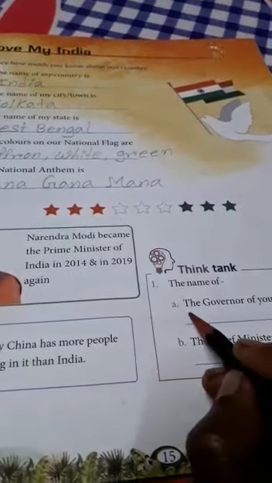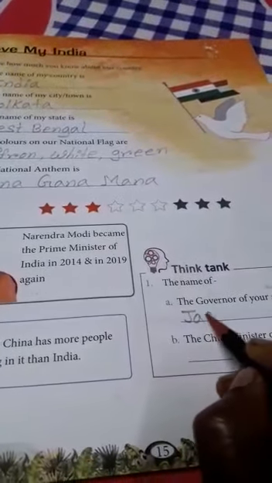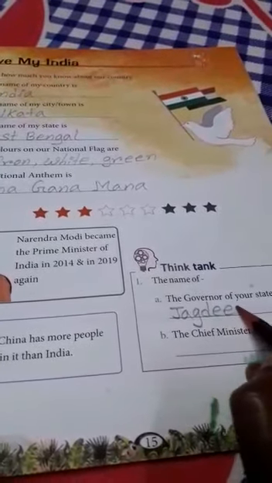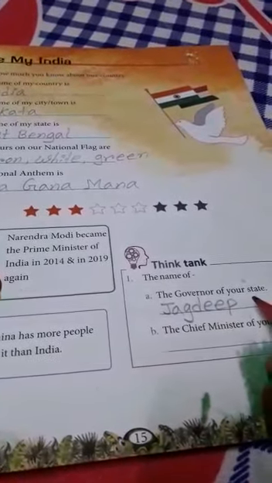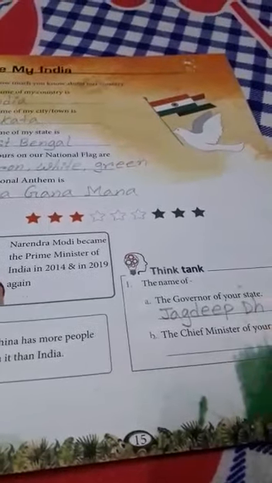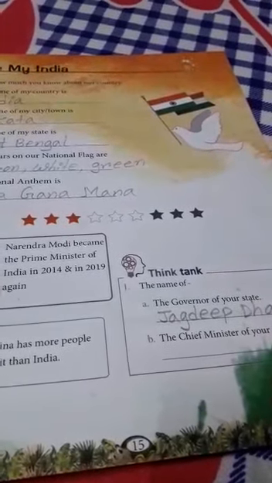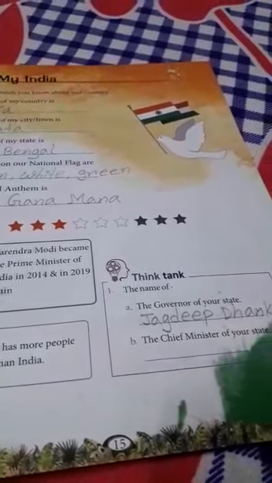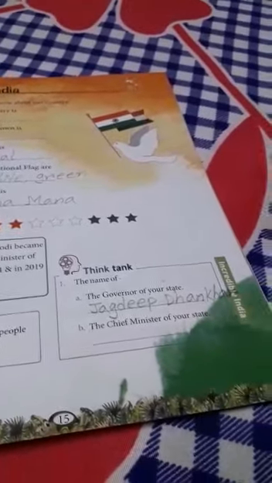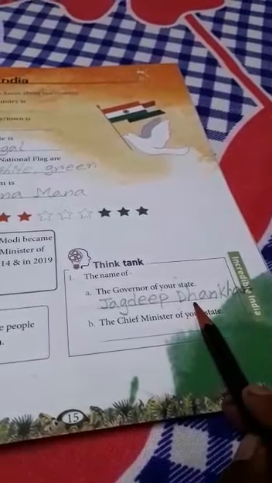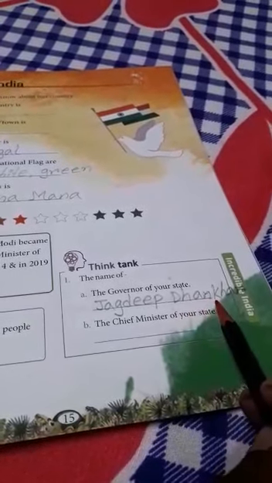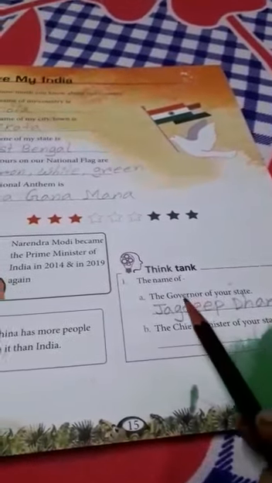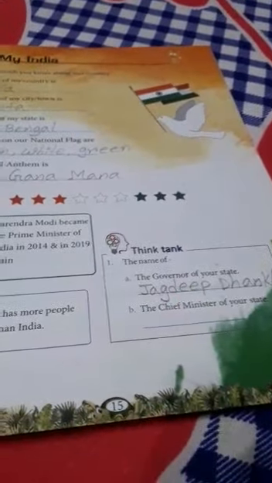So write all of you Jagdeep, J-A-G, D-E-E-P, Jagdeep Dhankar, D-H-A-N-K-H-A-R, Dhankar. Jagdeep Dhankar is our governor.